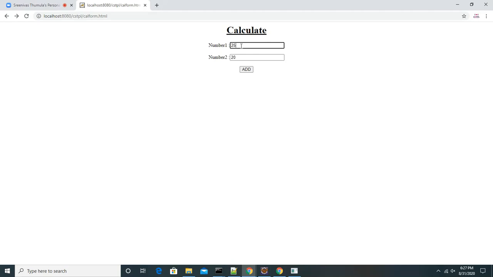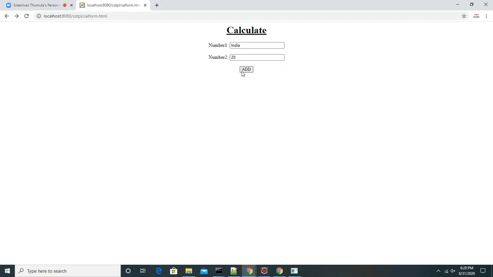Let's say I give India here and click on submit. When I click on submit, I need to see all the cities data, where the actual data is available in the database. The moment I click submit after giving India as the country, the request has to go to the server.